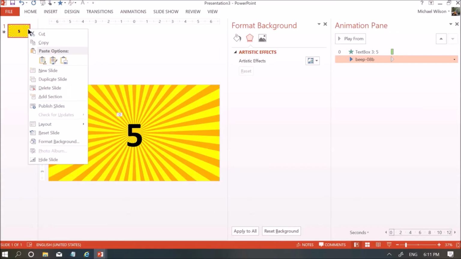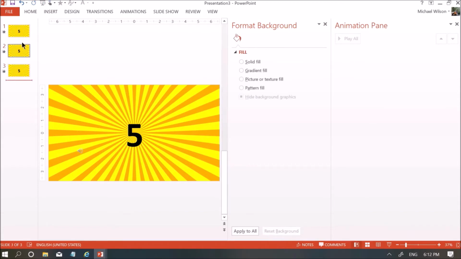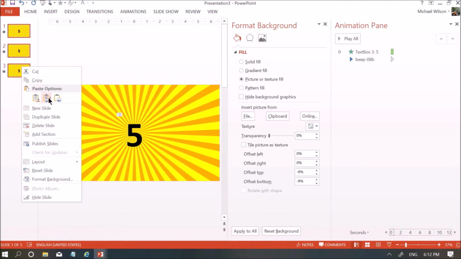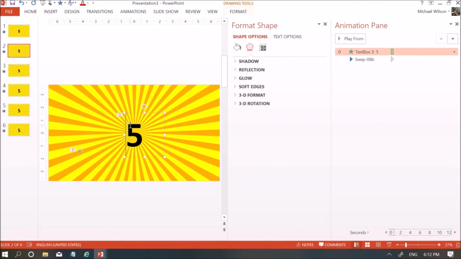Now what we have to do is copy the slides using the duplicate slide option. For example, if I'm having a 5 seconds timer, I need 4 more slides with different numbers. Either you can use the duplicate option or you can choose copy with source formatting for copying the slides. Once we are done with the copying, we have to change only the numbers. Since we are duplicating, the animations will remain the same. So only changing the number is enough.